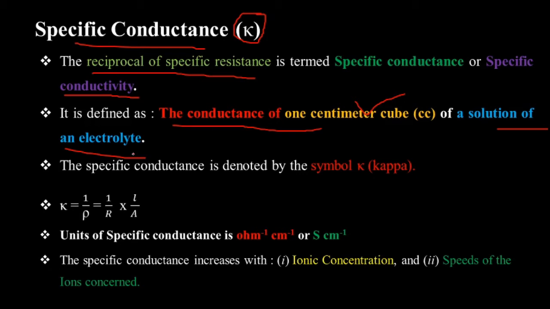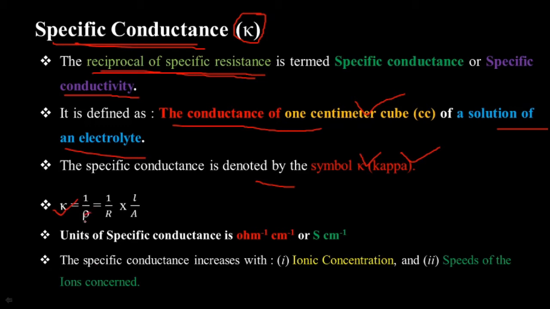Means if I have taken an electrolyte in a 1 centimeter cube volume, and whatever electricity passes through that electrolyte, that is considered as its specific conductance, or in another language, it is the reciprocal of specific resistance. The specific conductance is denoted by the symbol K. It is called kappa. This K is nothing but the reciprocal of what? It is the reciprocal of specific resistance.